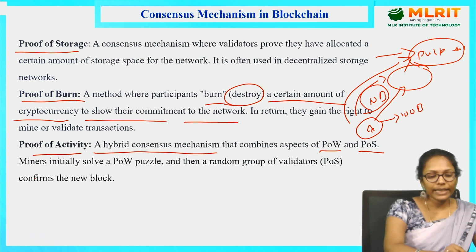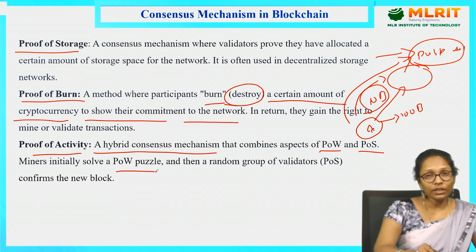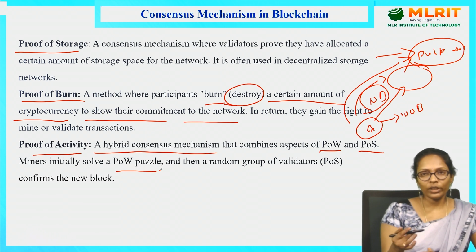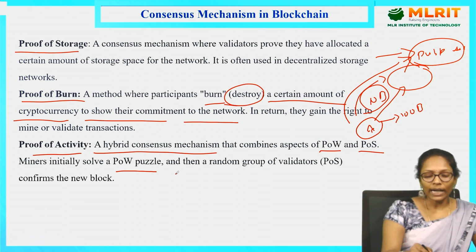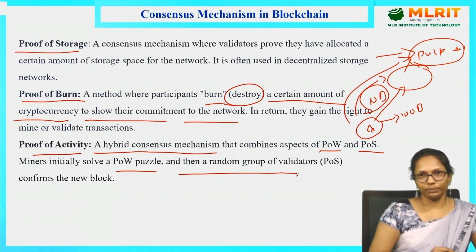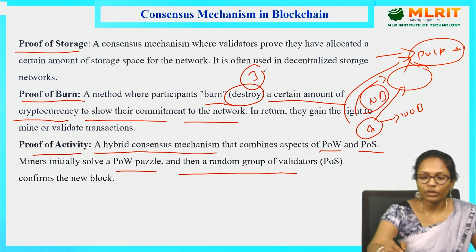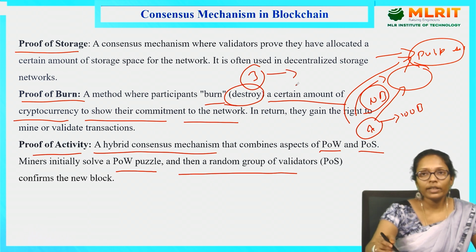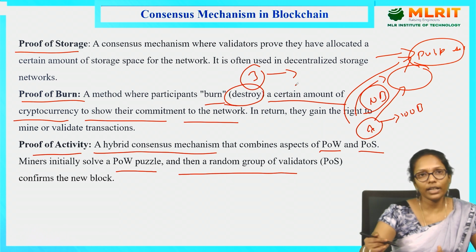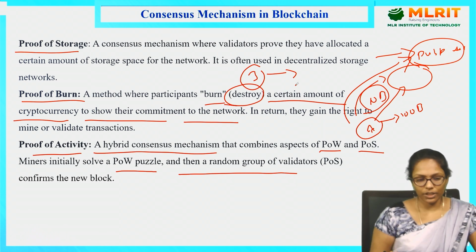Miners initially solve a POW puzzle. All the miners may not solve it, only a few miners will solve it. Then a random group of validators: whoever solved the puzzle is eligible to stake the amount. For example, if 3 people solve it, among these 3 people, whoever has the most stake, the most Bitcoin, is eligible to participate in the validation.